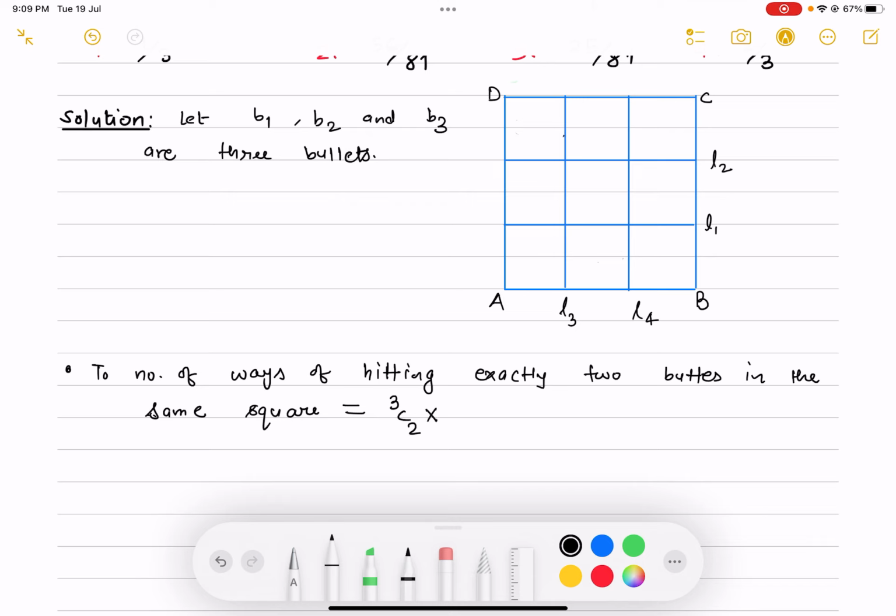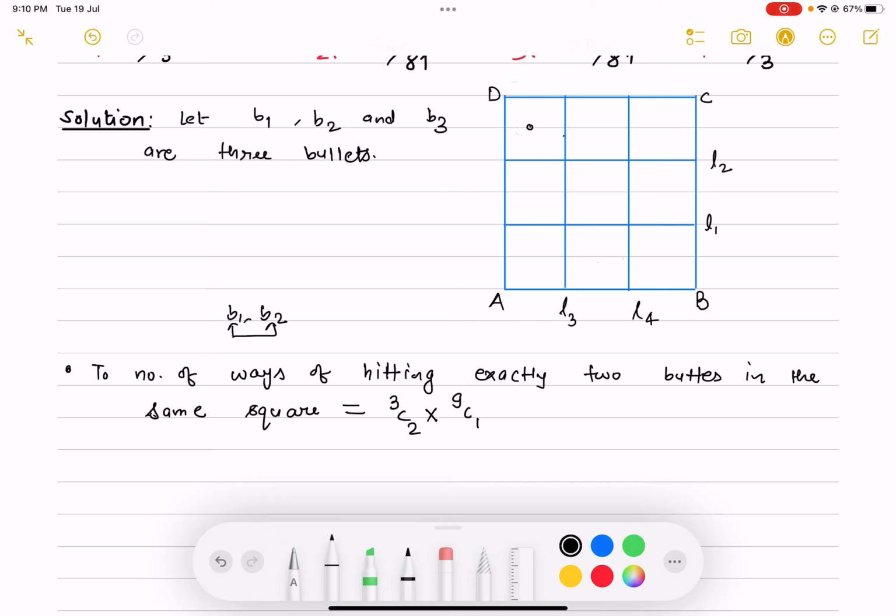Once you are done with the selection of 2 bullets, suppose you have selected B1, B2, and you want to hit these 2 bullets on the same box. How many choices are there to select a box, a square out of given 9 squares? So there are 9C1 ways to choose a square. Okay, and once you are done with that square, you just hit those two bullets in the same square.